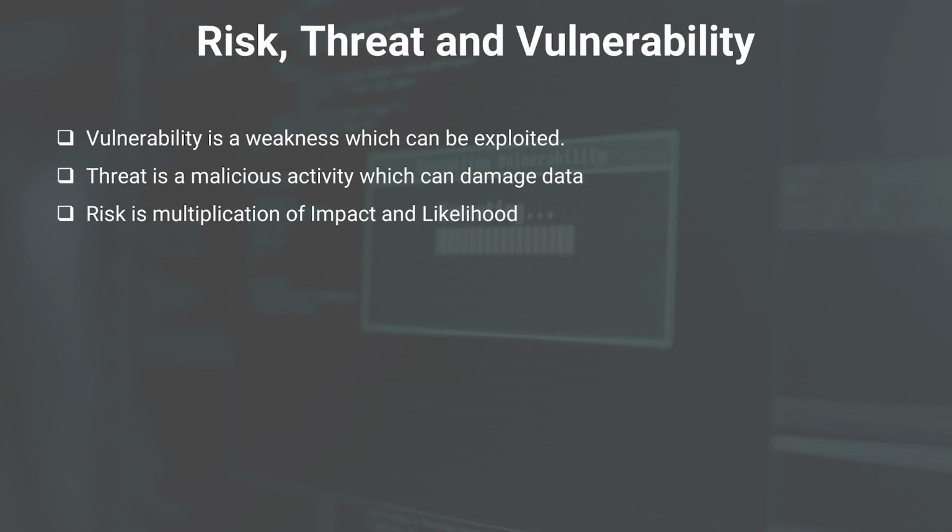A DOS attack is getting executed on some website, on some application. So first of all, what will be the impact of the DOS attack? If the DOS attack is successful, the device can be down. It means it will be impacting the availability. The impact is high. What is the likelihood that the DOS attack can take place on such a website? The likelihood is also high because a website is available to everyone, to every kind of user. We do not know who will be accessing the website, so anyone can try to access the website and launch an attack on it. That's about the risk, threat, vulnerability, and the loophole.